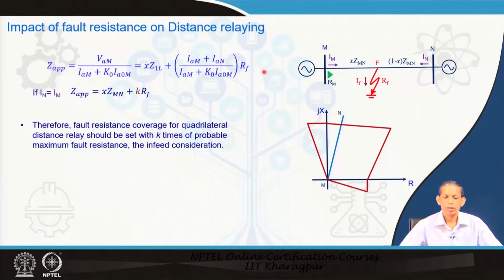Once again, for situations where infeed is high, this factor must be taken into consideration for constructing the quadrilateral characteristics.